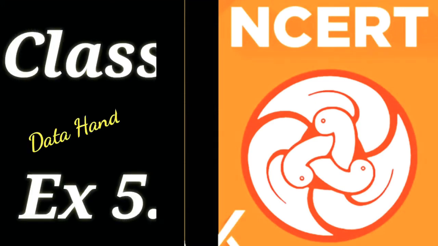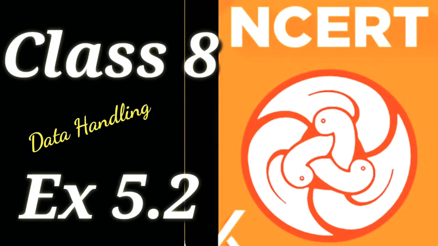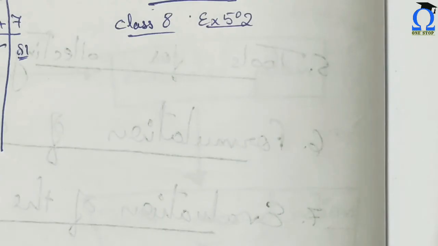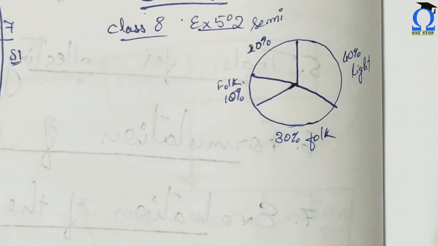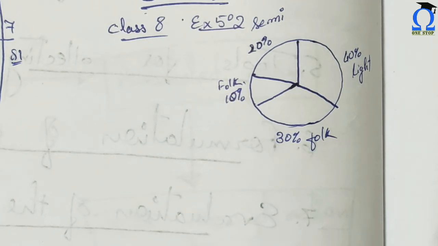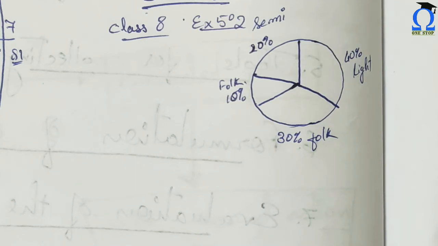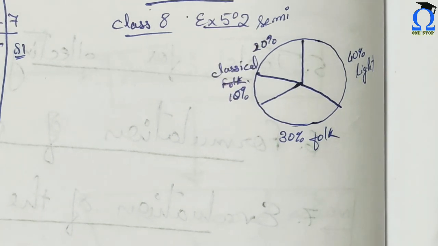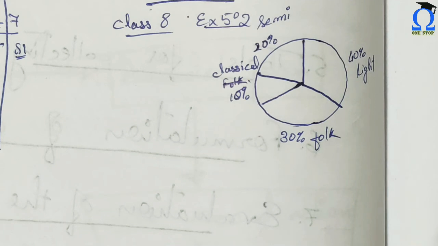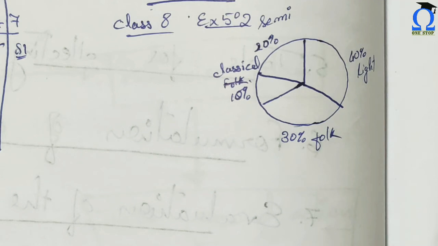Hello everyone, now let us start our next exercise, that is exercise 5.2 of class 8 NCERT. So in question number 1, a pie chart is given like this, where semi-classical is 20%, light music is 40%, folk music is 30%, and classical is 10%. Okay, so we need to give the following answers from this pie chart.